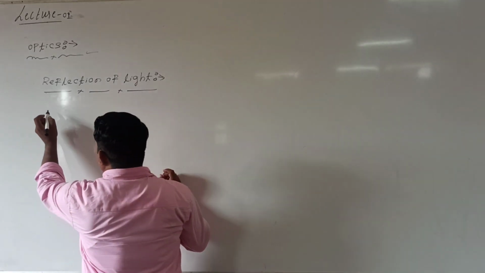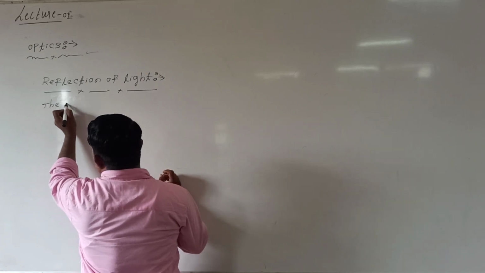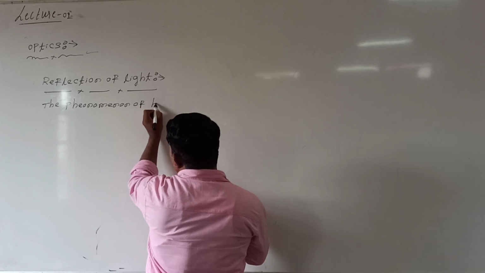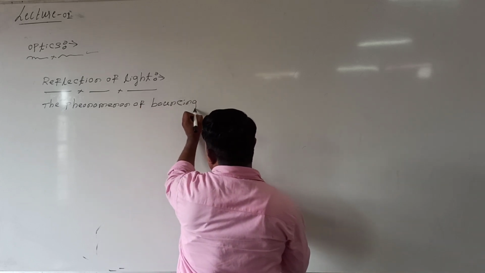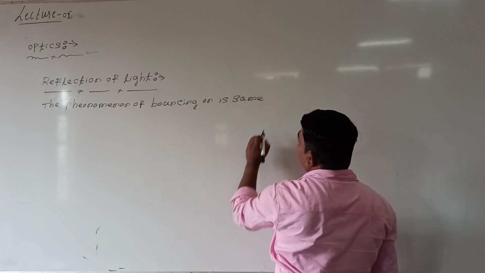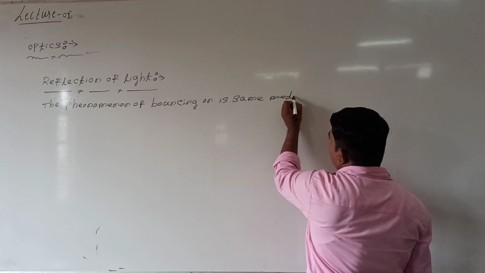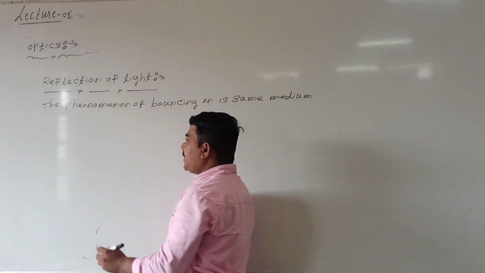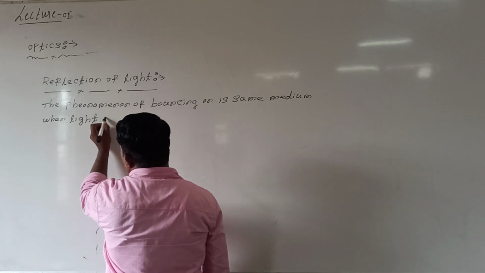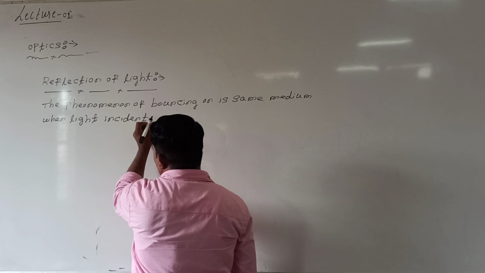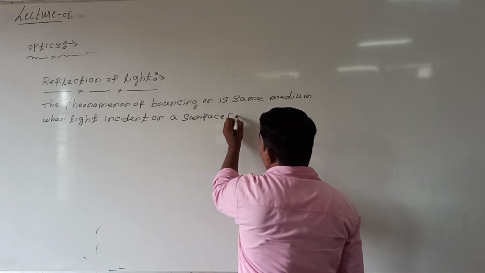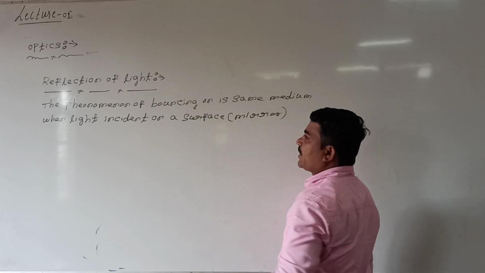Look at me. The phenomenon of bouncing of light in the same medium, when light is incident on a surface, say a mirror, this phenomenon we call reflection of light.